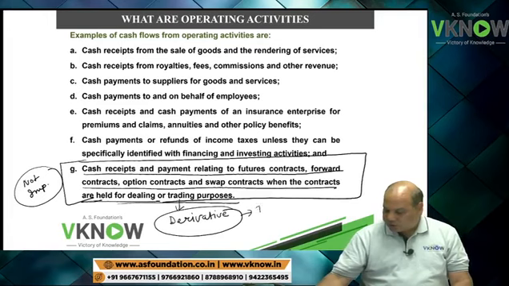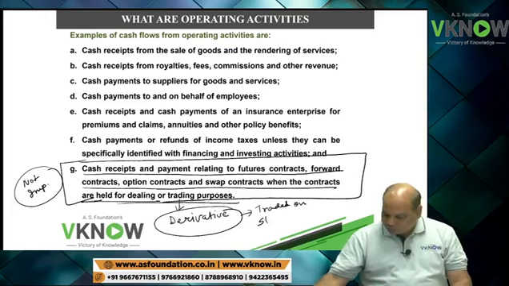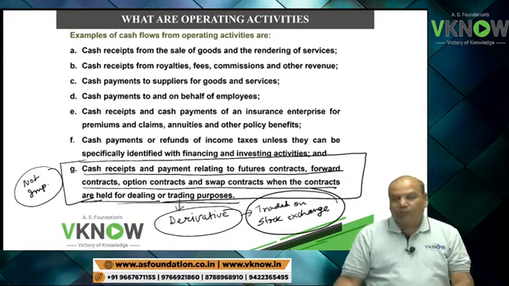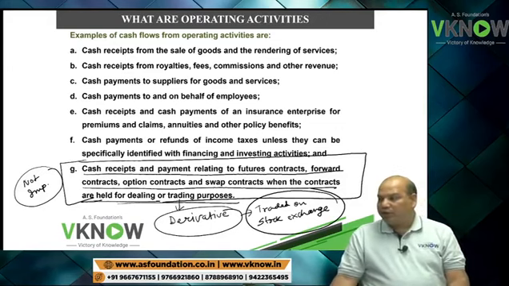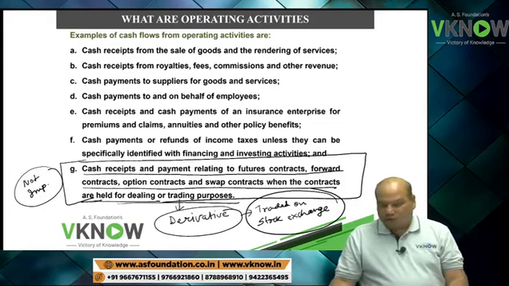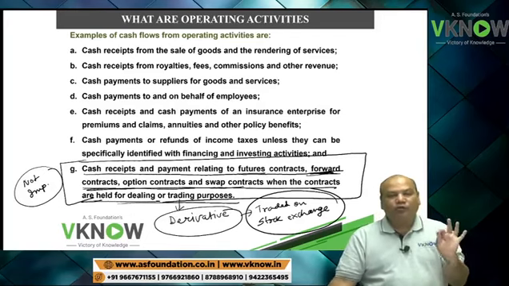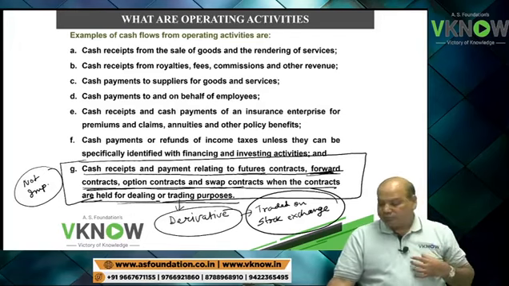These are traded on the stock exchange. So any trading in derivatives will be treated as operating activity. Forward, future, option, swap are the names of different types of derivatives.